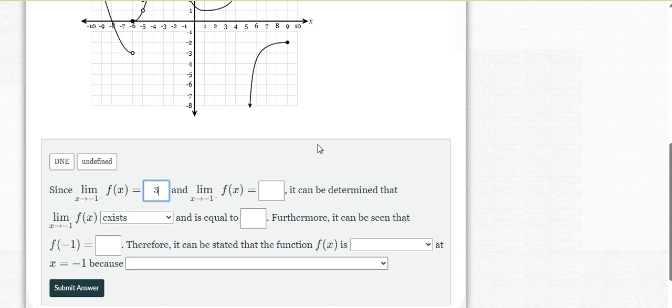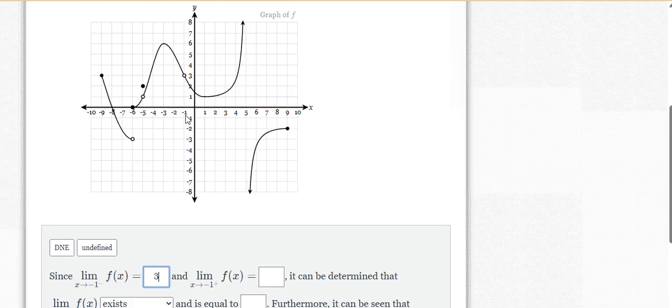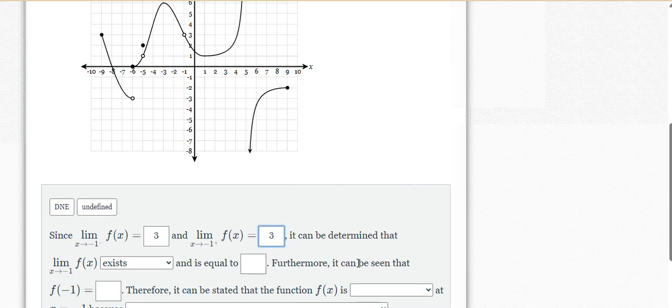Okay, and then we want to do the same thing at -1, but coming from the right. So here's my -1. I'm going to be coming from the right, and I'm also approaching 3. So that's good news. So we know that there is a value for the limit. So that means that the limit exists, right? I guess we had an option to say does not exist, but we know it exists, and it's equal to 3, right? Because left side, right side, both 3.